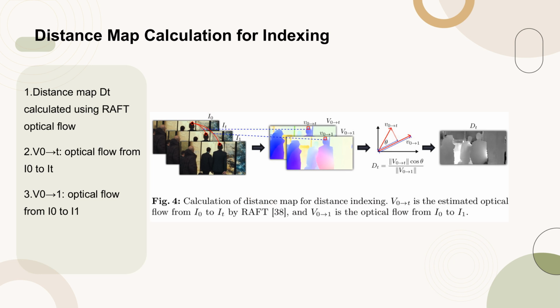The figure shows the use of RAFT, an off-the-shelf optical flow estimator, to determine the pixel-wise distance map. Given an image triplet I0, It, I1, the optical flow from I0 to It, denoted as V0t, and from I0 to I1, denoted as V01, are first calculated. At each pixel x, y, the motion vector V0t(x, y) is projected onto V01(x, y). The distance map is then defined as the ratio between the projected V0t(x, y) and V01(x, y), which helps the network achieve a clear comprehension of distance during its training phase, leading to sharper frames during inference.